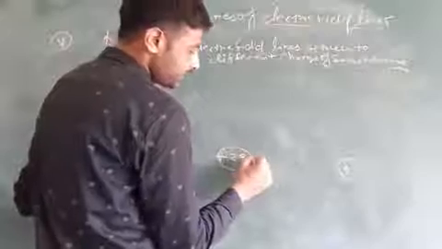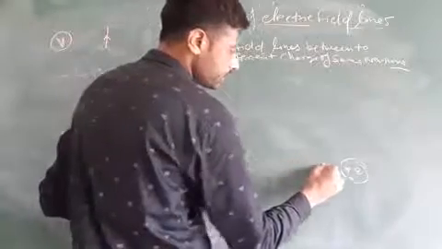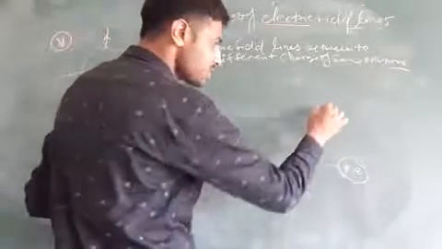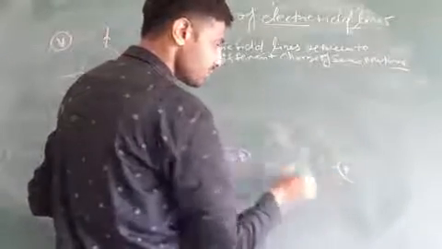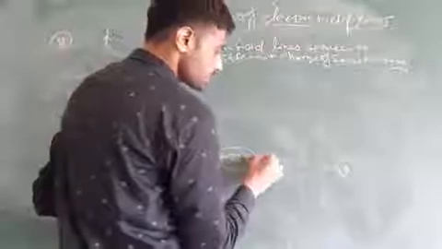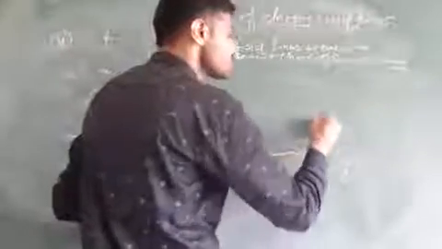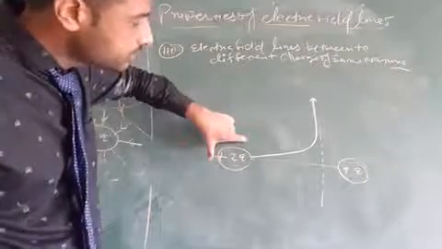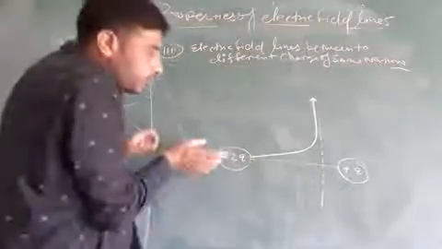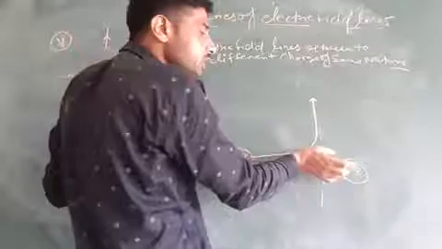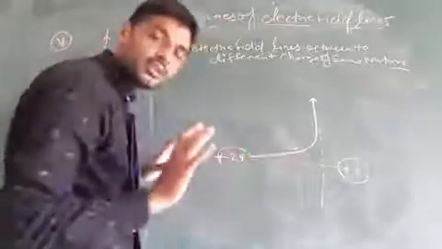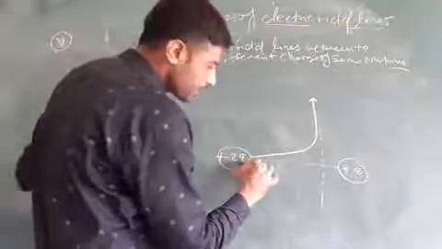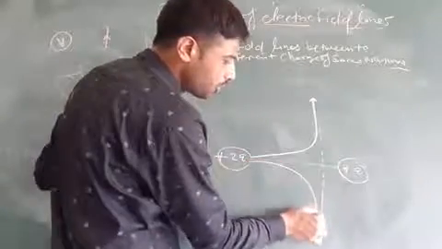Then the electric field lines start from the positive charge and move towards the other positive charge, but as you know there is a repulsive force between two same charges, so that's why electric field lines move like this.